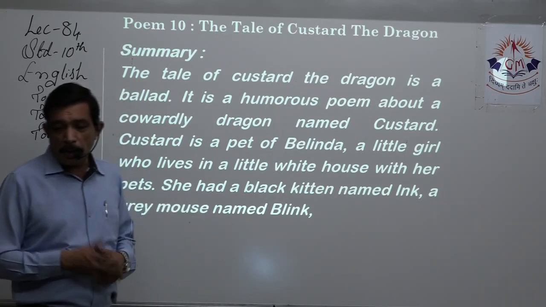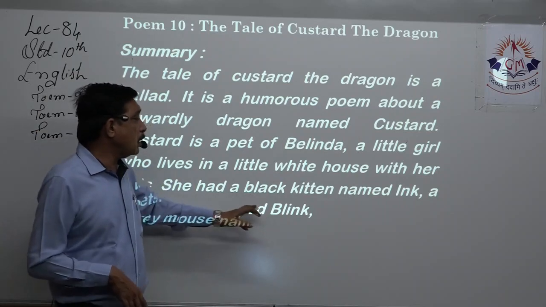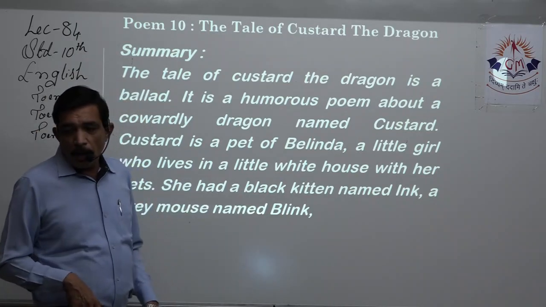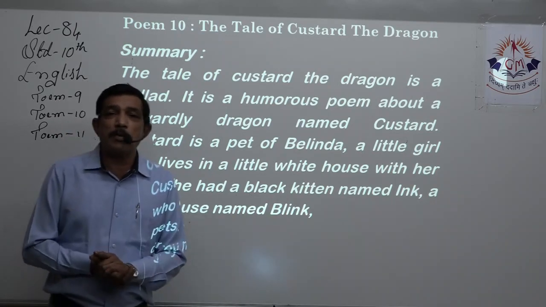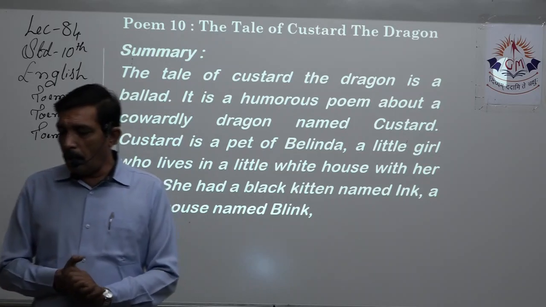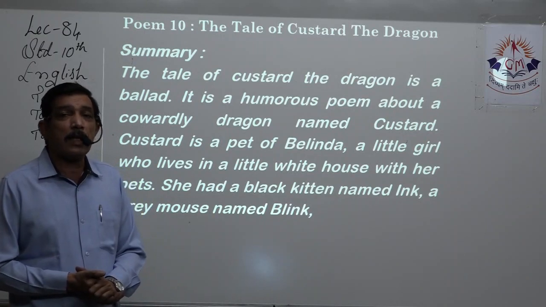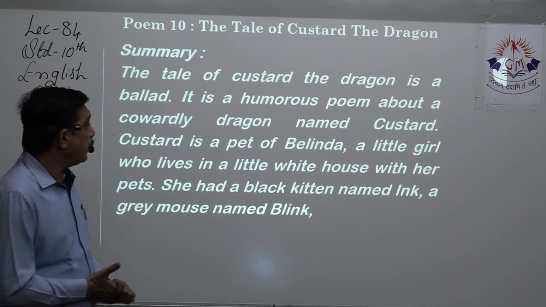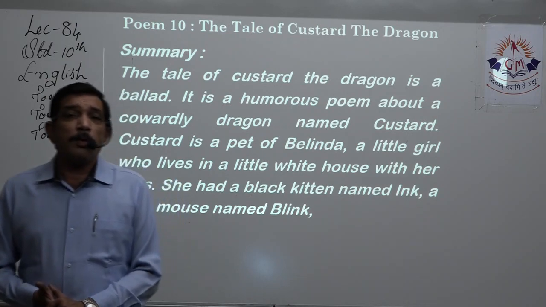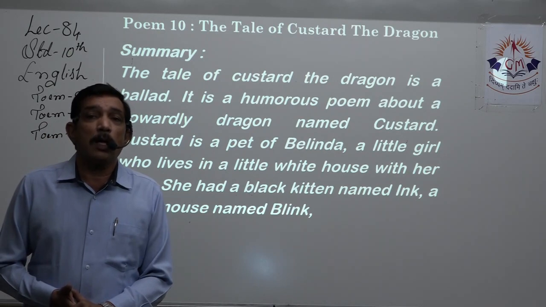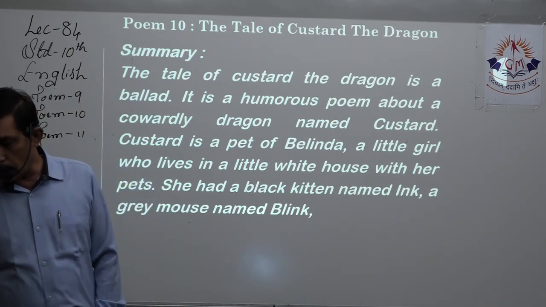She had a black kitten named Ink. Now, along with the dragon, yes, she has a black kitten named Ink and a gray mouse called Blink. So we have some similar names over here. One is a mouse and one is a small kitten, right? So there are three pets: one is a dragon, one is a kitten named Ink, and a mouse named Blink. So the whole poem is revolving around these four characters, out of which three are animals and one is a small little girl.